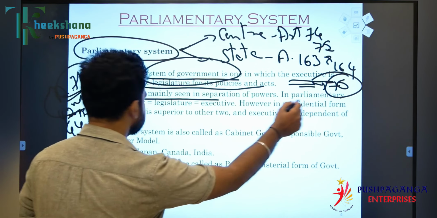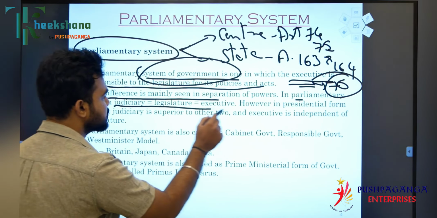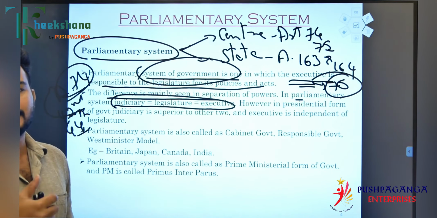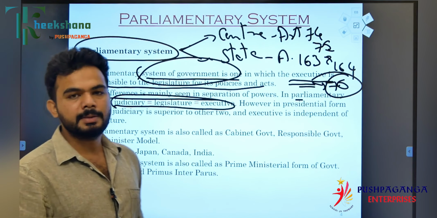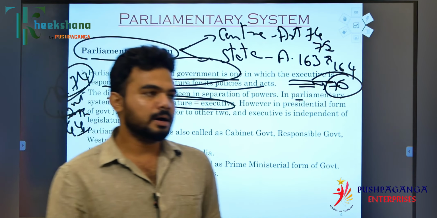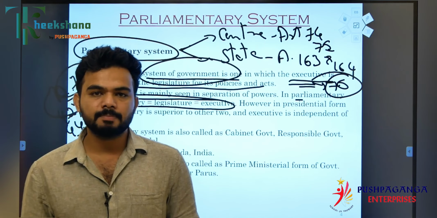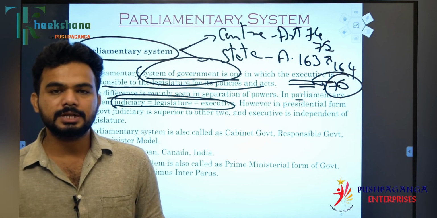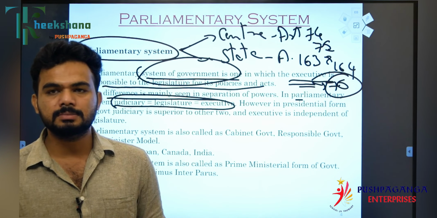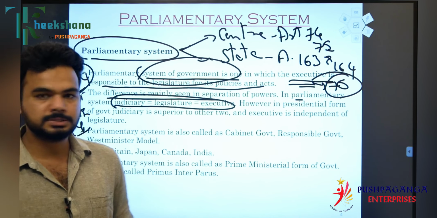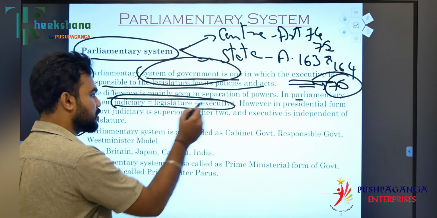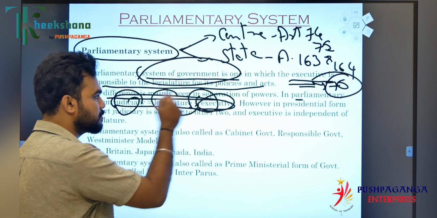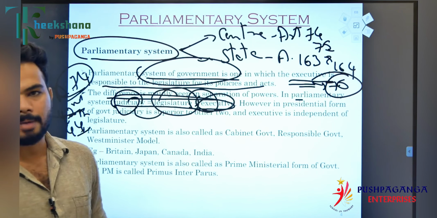In the parliamentary system, the judiciary, legislature and executive are all working together. They are interlinked with one another. For example, if the parliament goes wrong in certain decisions or policy making, like the CAA or other institutions, then the judiciary pitches in through judicial activism or PIL, and makes sure that the executive is running in a proper way.